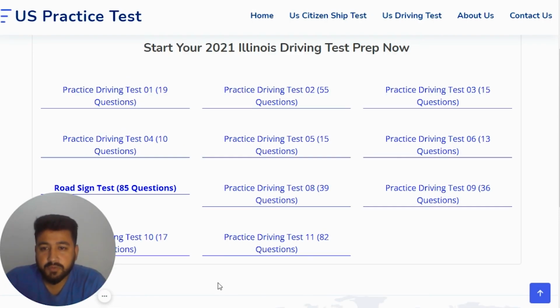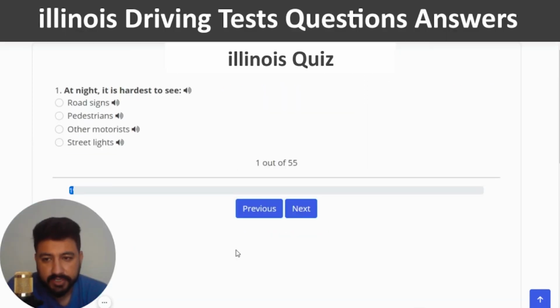So we have completed the first quiz and now it's time to move to the second quiz. So I'm going to click on the practice driving test number 2, which has 55 questions. Okay, the first question is, at night it is hardest to see. The right answer of this question is pedestrian. So I'm going to click on the second option.